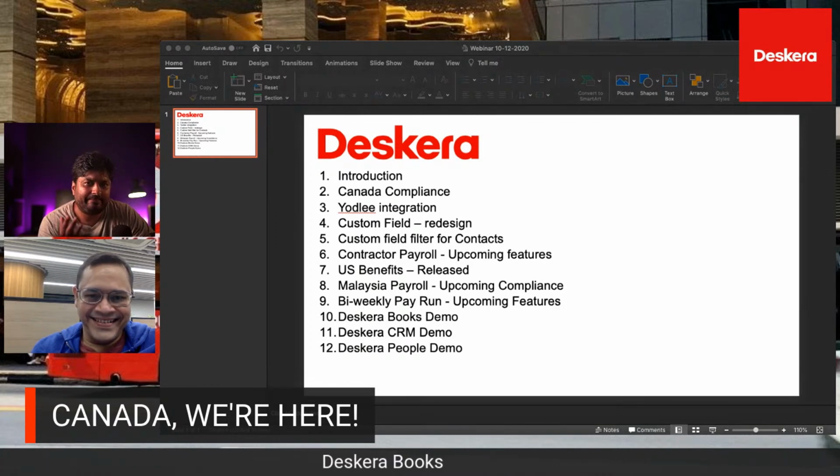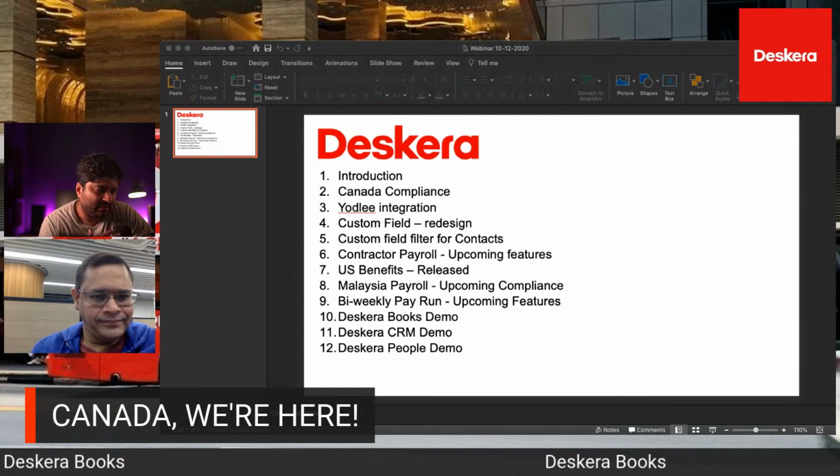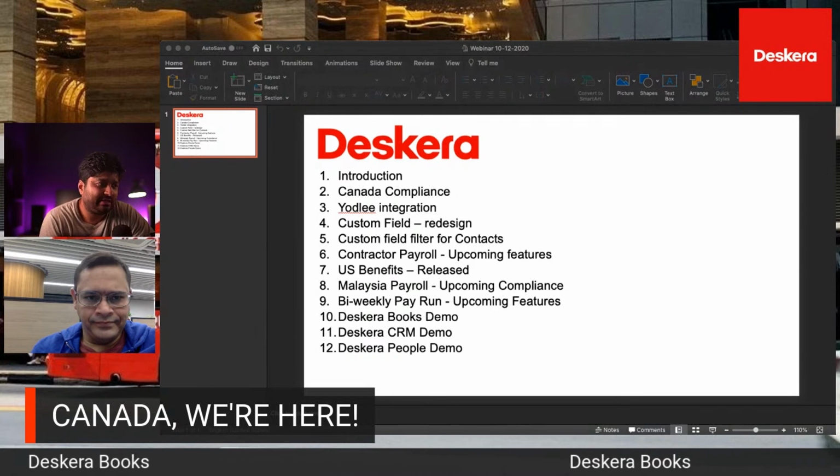There was a thread again just last week asking about contractor payments. We were building this while the thread was live. So we just pushed it ahead, and I've released that. It might not have been in our roadmap initially, but we just pushed it out for you to see.